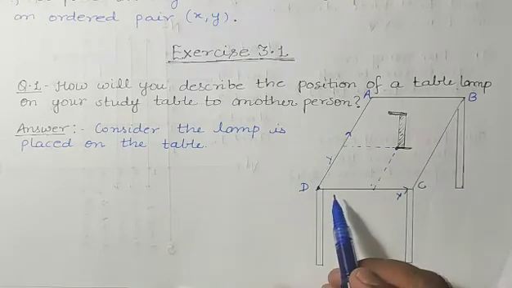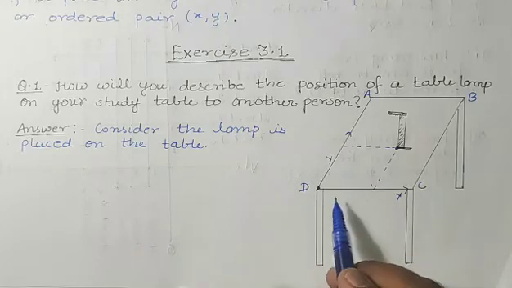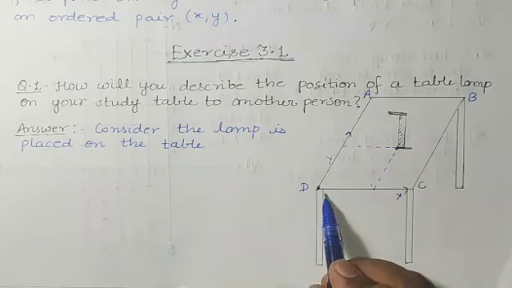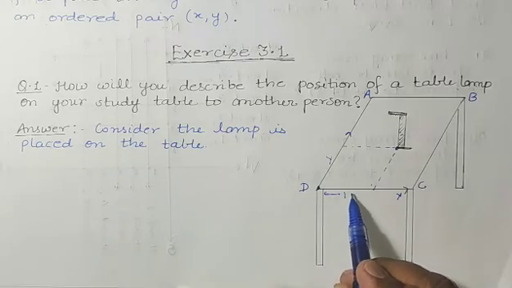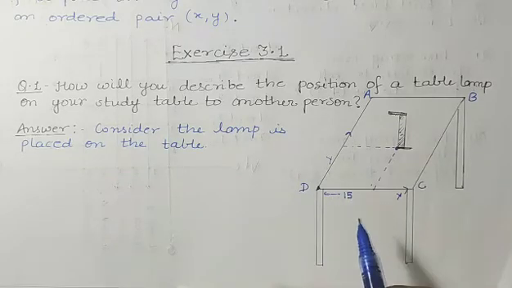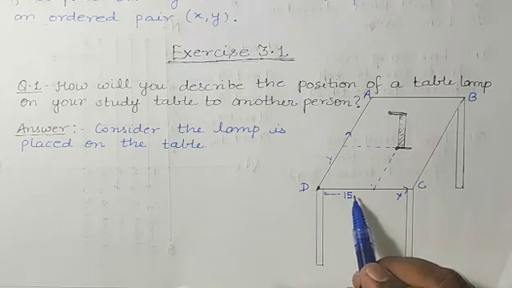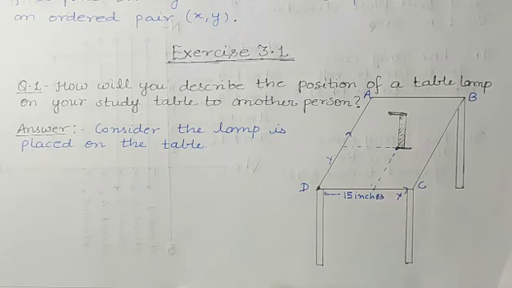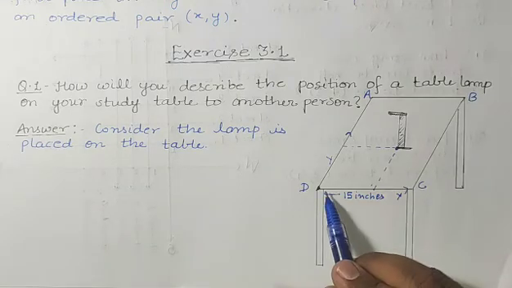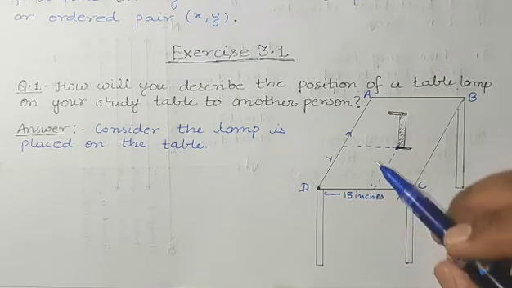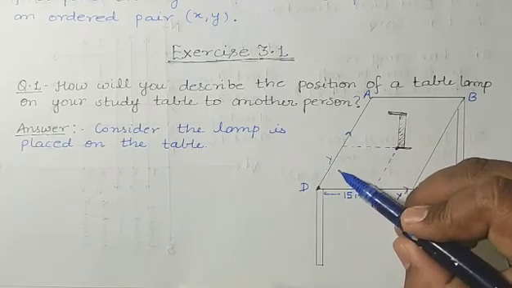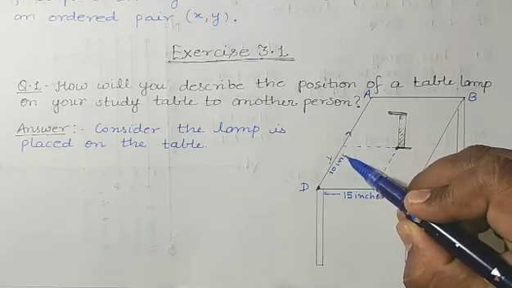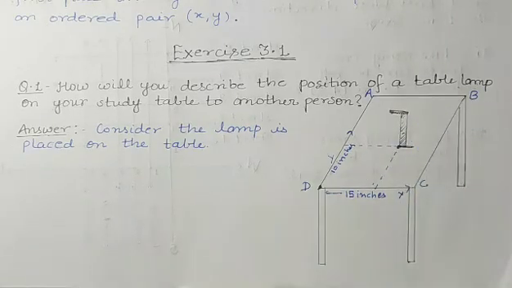Firstly we'll find the distance of this lamp through the x-axis. So firstly we'll draw a perpendicular line. Suppose that perpendicular line is at a distance of 15 inches, and for the other perpendicular it is at a distance of 10 inches.